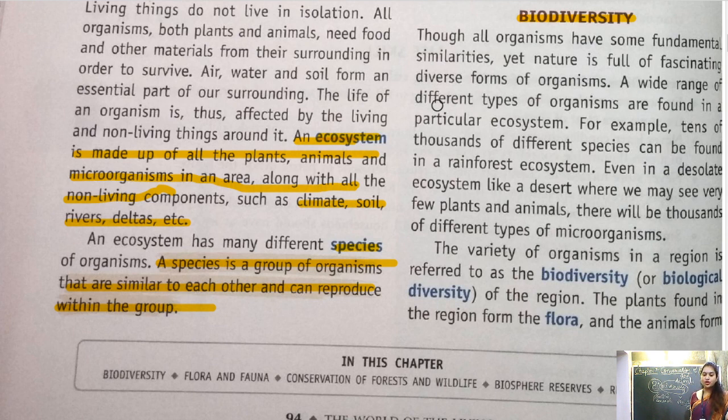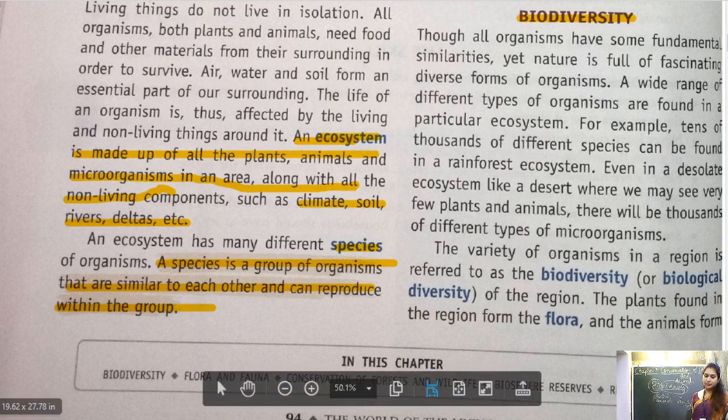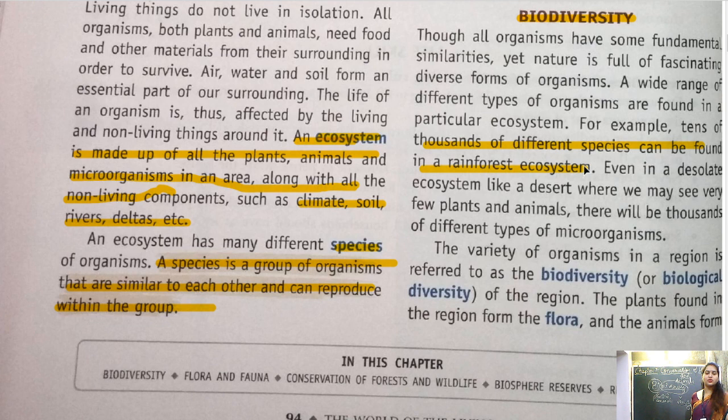A wide range of different types of organisms are found in a particular ecosystem. For example, 10 of 1000 different species can be found in a rainforest ecosystem. So there are different types of forest. So one is the rainforest ecosystem.